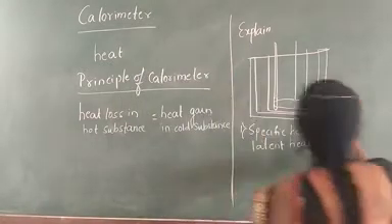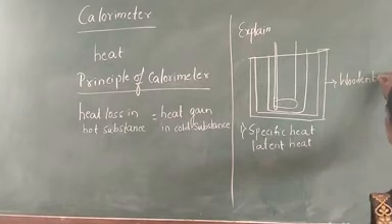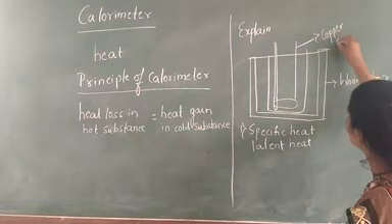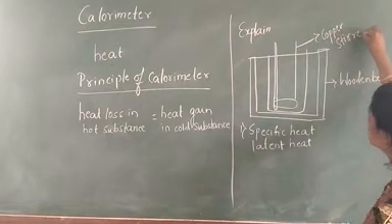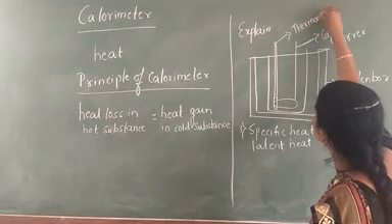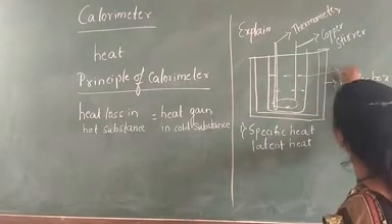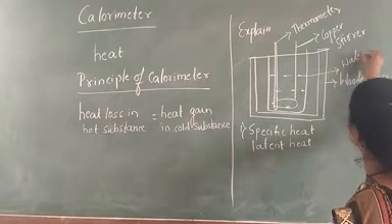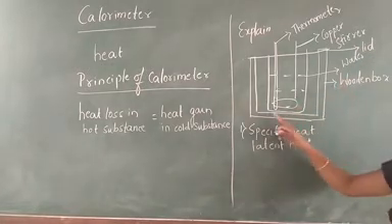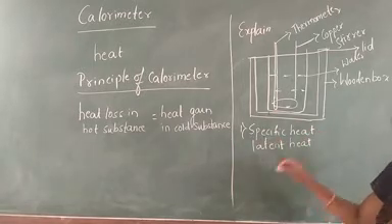Now let us consider this is your wooden box. This is your copper sphere. Thermometer. Inside there is water. And this is the lid. The cylindrical copper vessel is used to find the specific heat or the latent heat.